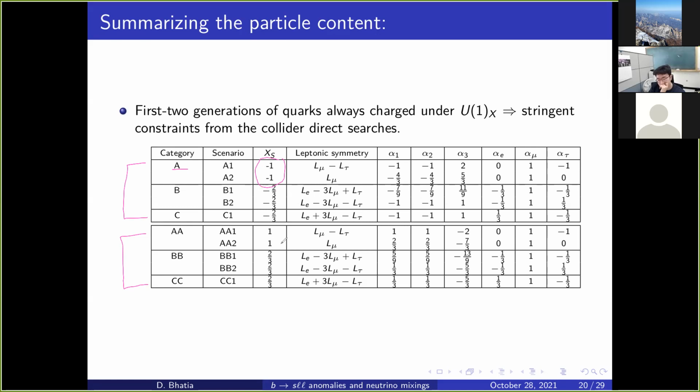So that is why we have categorized it in this manner. So these are then the leptonic symmetry combinations, which help us in actually reducing the arbitrariness of the charge assignments and help us to pinpoint that, okay, one needs to look at this.